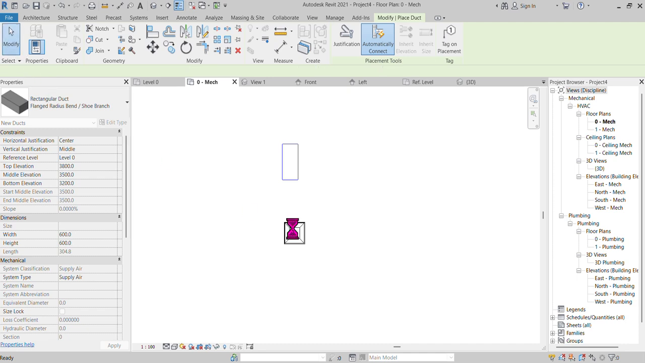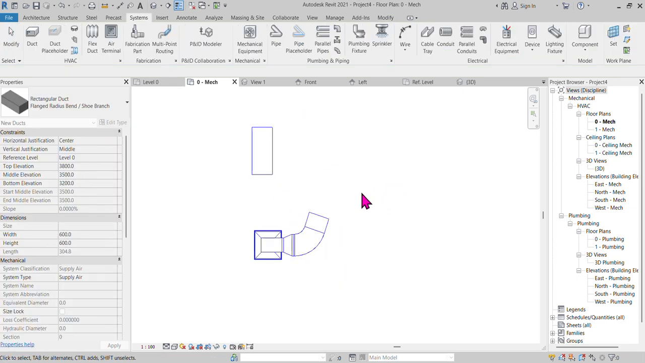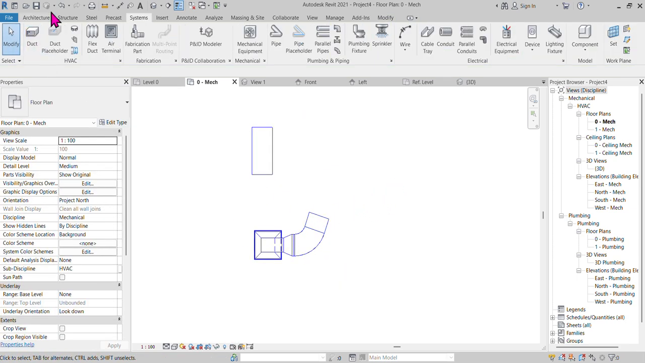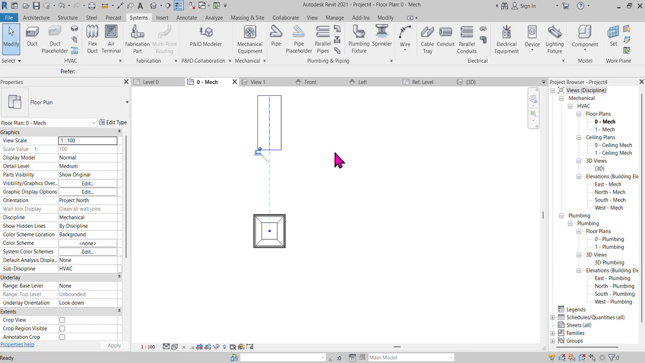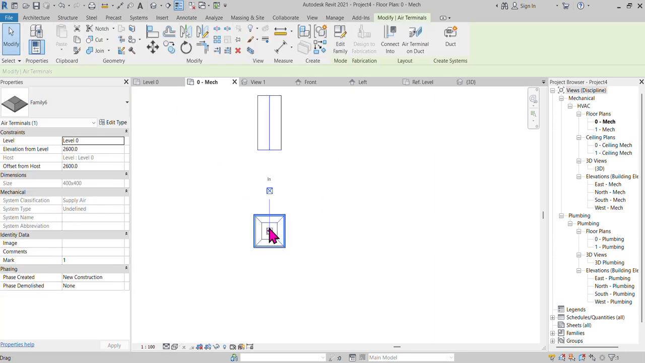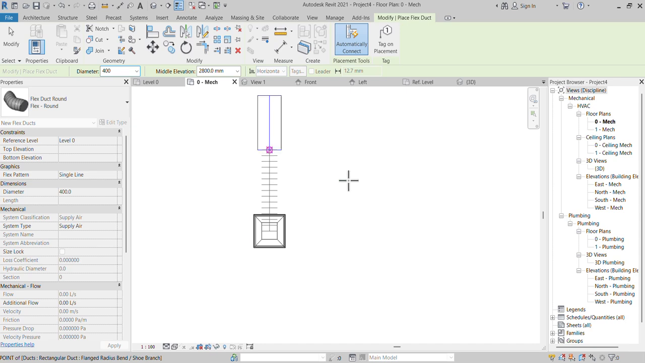So now I can select my air terminal. I can go to align first, AL, and this one, and I can go to find the wireframe, which should be the same. Now I can select, right click, go to flexible duct, and I can connect it somewhere here.